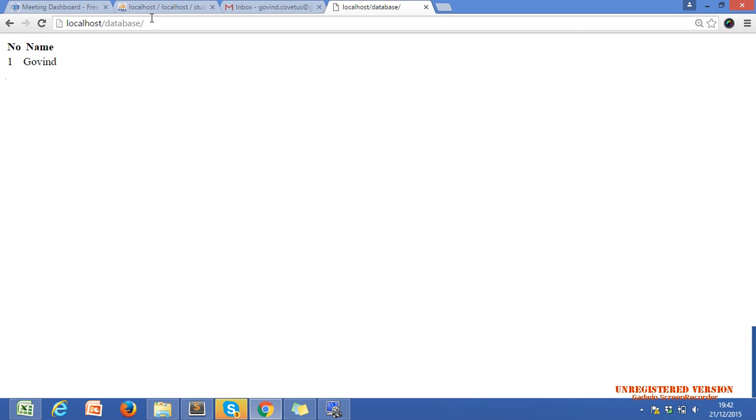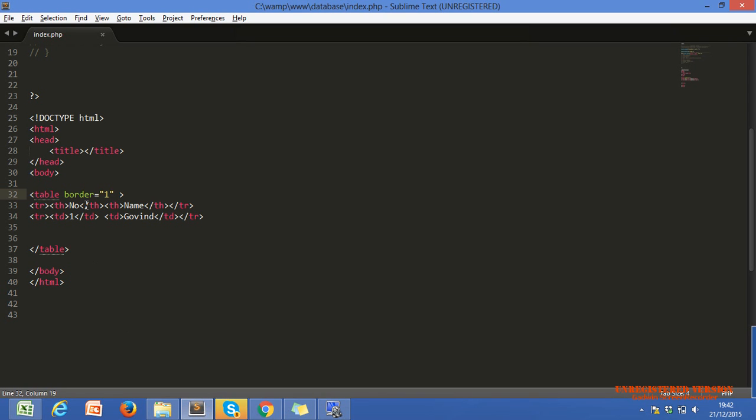Now let's see one more. This is our simple table. This is our first row, and this is our second row of our table. The table tag doesn't print anything.